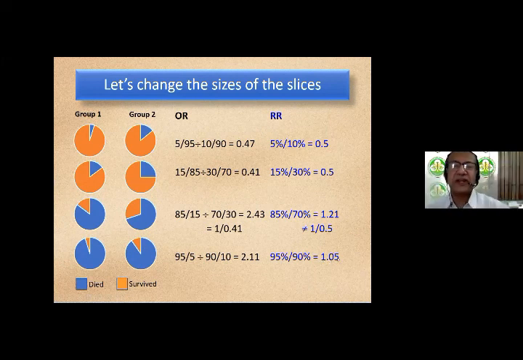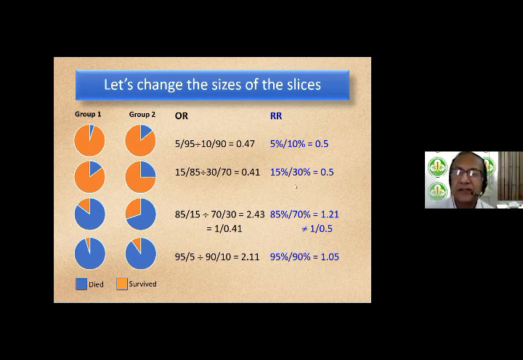Now there are a few interesting things that we have observed. One is that if the events are less in number in both the groups, that means the top example, very few events happening, your odds ratio is fairly close to the risk ratio, 0.47 versus 0.5. But as the events become more and more common, that means you take the second example and then the third example, the odds ratio diverges from the risk ratio. The odds ratio and the risk ratio are no longer very close to each other. So if events are less, you could use either odds ratio or risk ratio.